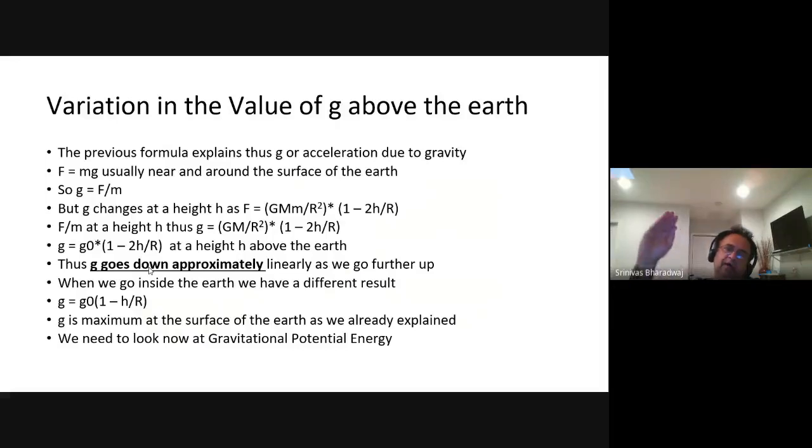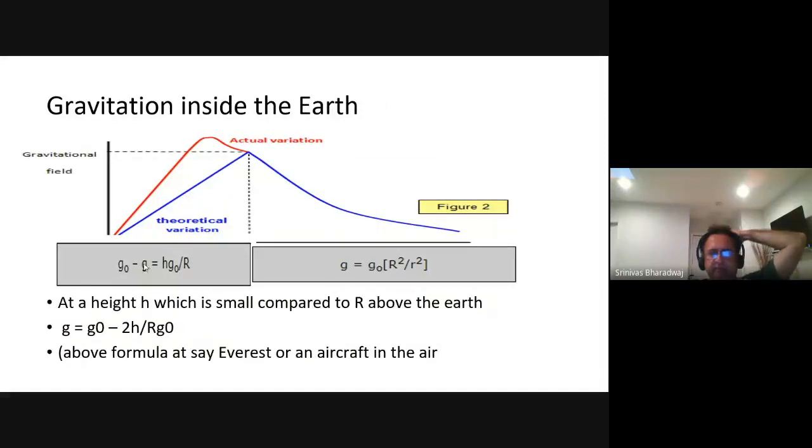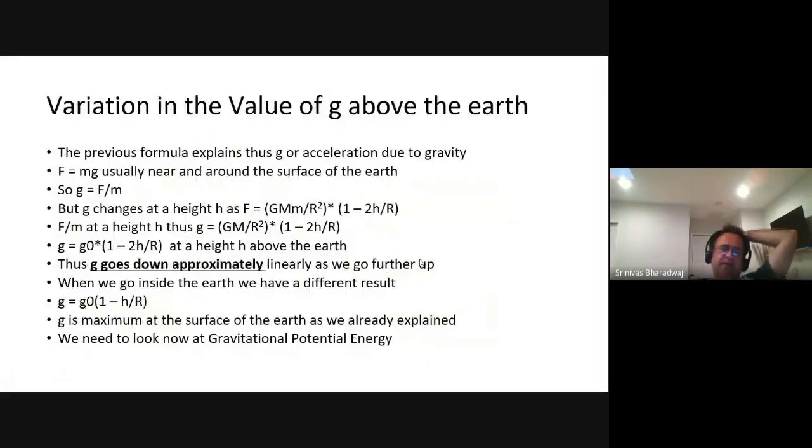As you go higher and higher, it goes down at a slightly linear rate, but in reality, the real rate is r square by r plus h the whole square. This one. That is the real one, but sometimes you'll use a linear approximation. This is what you will end up with. Okay, so g is maximum at the surface, as we explained already, right?